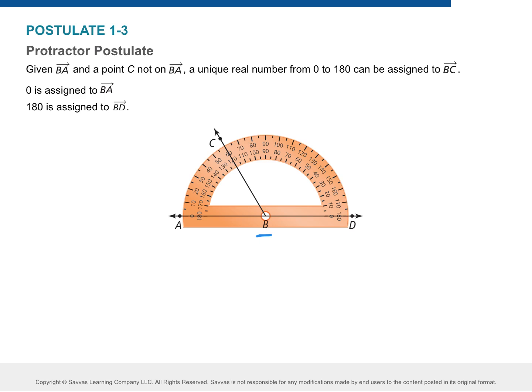60. Notice there's 2 numbers here. The bigger number on the bottom is if you went the other direction. So this right here, ABC, is how many degrees? 60 degrees. Good. What about ABD? To get to D, I'm coming all the way this way. 180. Yep. What about CBD? 120. Why is it not 60? Because that would be the other way. Yep. Questions about how to read a protractor?